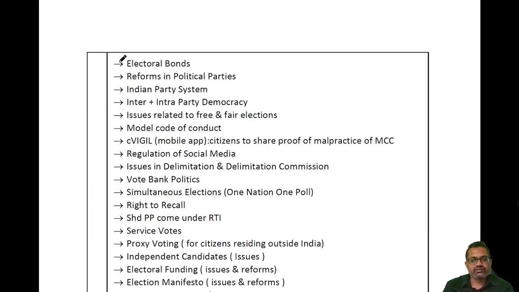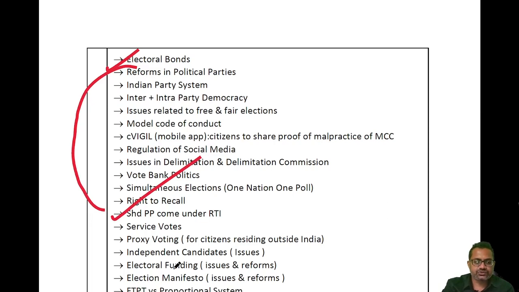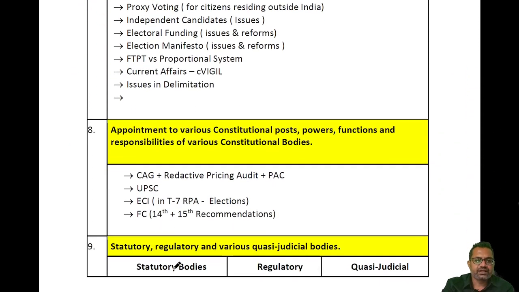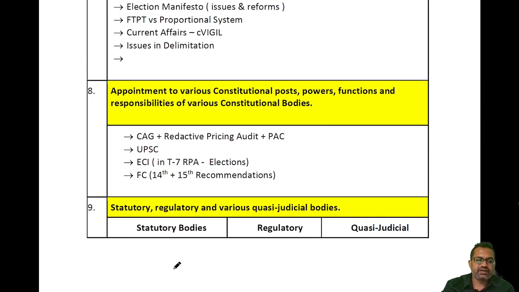Then again you have the topic of electoral bonds and all these topics from a mains perspective. Should political parties come under the Right to Information Act? Then electoral funding and election manifesto. So this is a very big topic. Now we will move to the eighth topic. This is a very important topic.